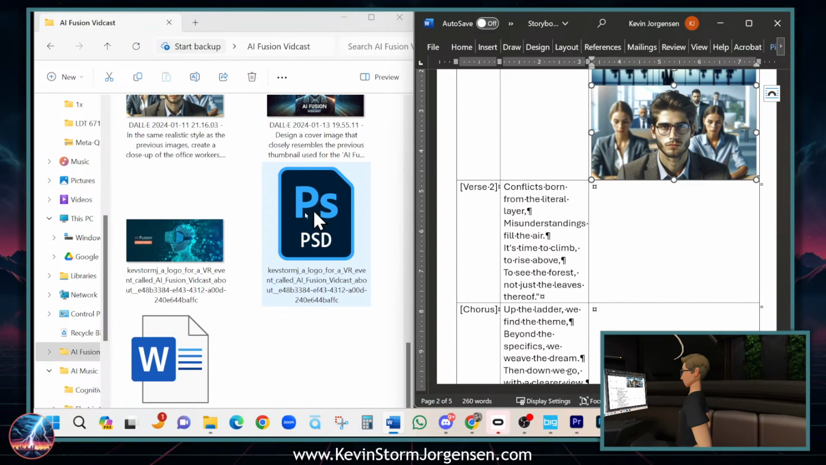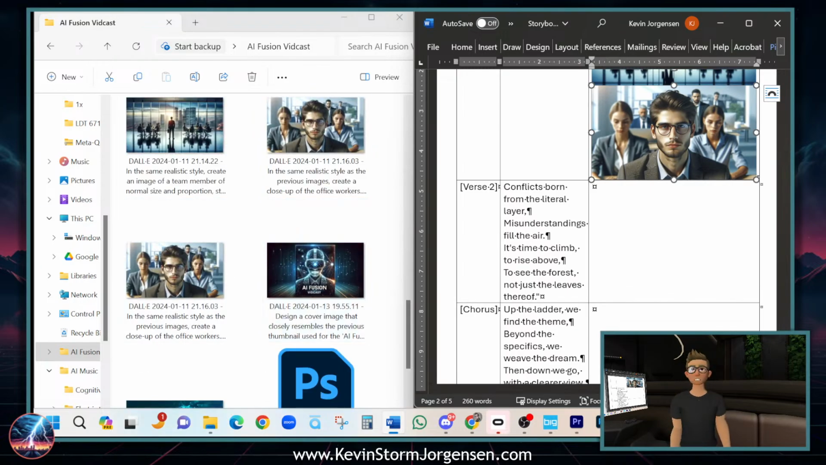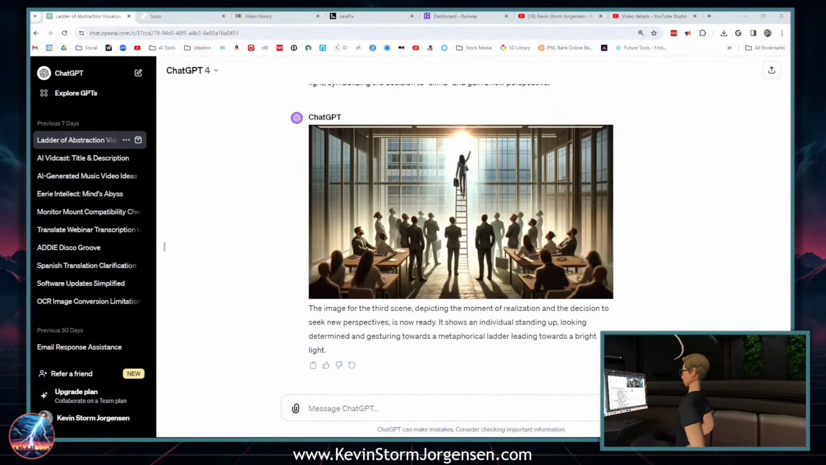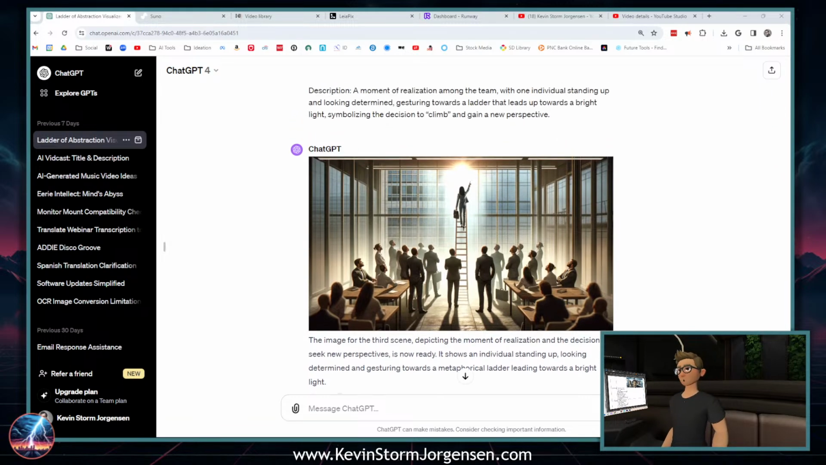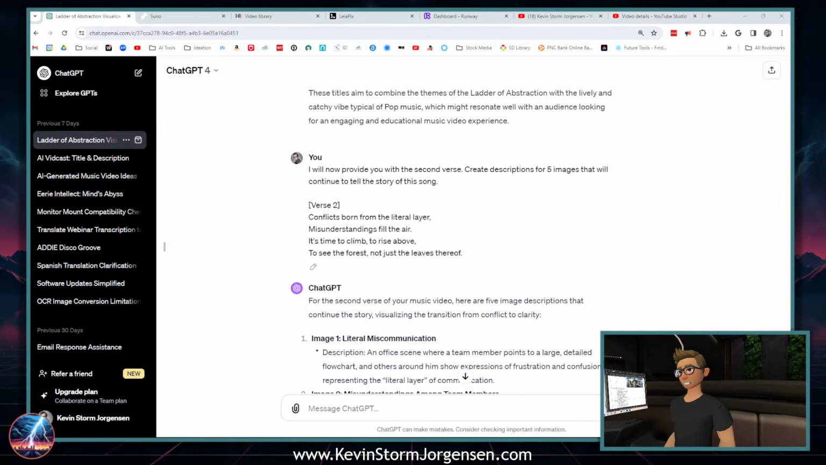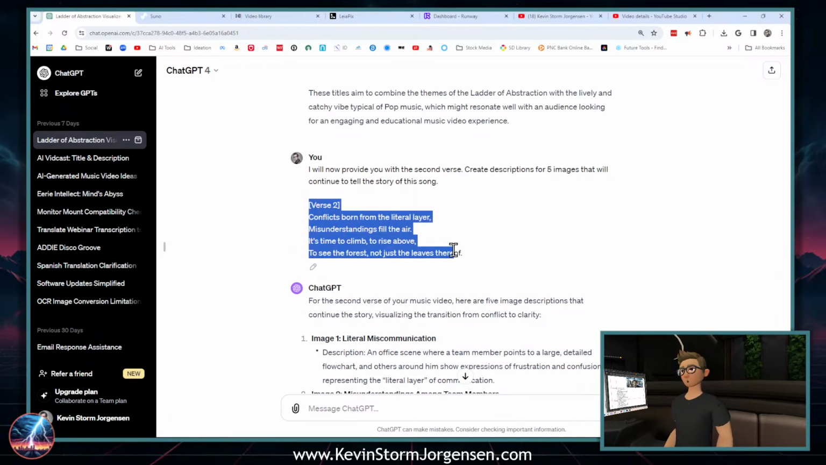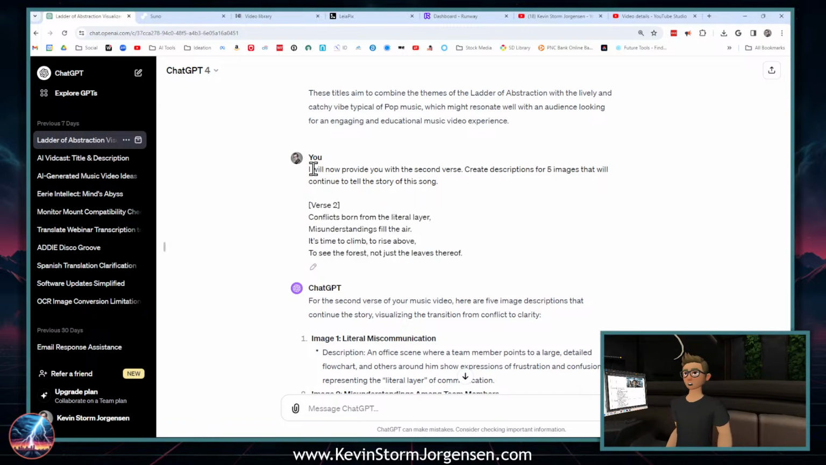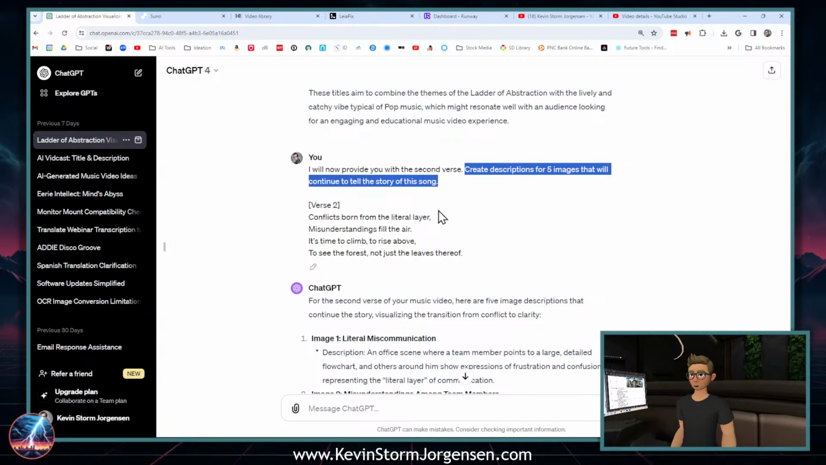So verse 1, I think is what we got. Now we're also going to be using ChatGPT to help us with these verses, or these images to accompany these verses. So like what we have right here, let me see where we were. I think what we did, if I back up here, so verse 2. I provided ChatGPT verse 2 and asked it to create descriptions for 5 images that will continue to tell the story of this song.